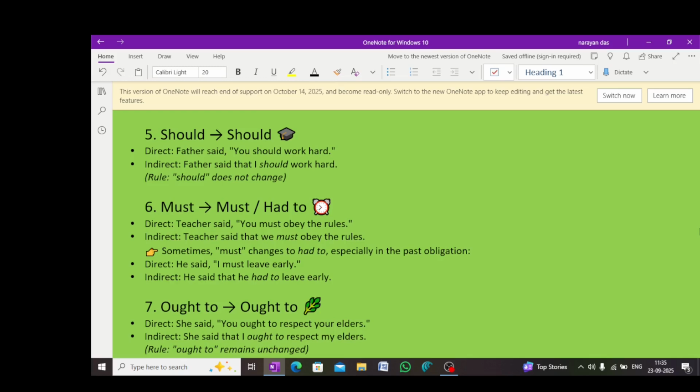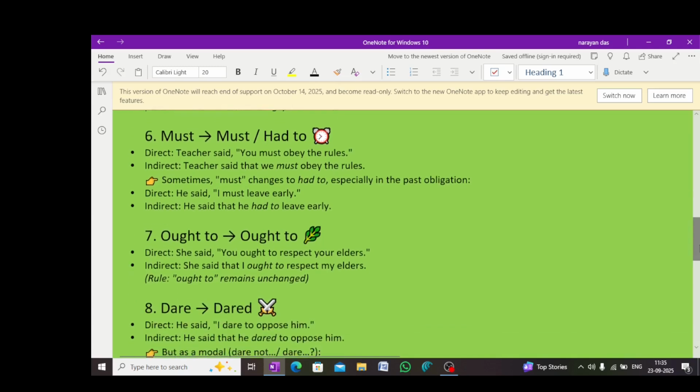Must sometimes remains unchanged and sometimes becomes had to according to the meaning of the reported speech. Direct, the teacher said you must obey the rules. Indirect, the teacher said that we must obey the rules. So must is unchanged. Sometimes must changes to had to, especially in the past obligation. For example, direct, he said I must leave early. So this is past obligation. Indirect, he said that he had to leave early.